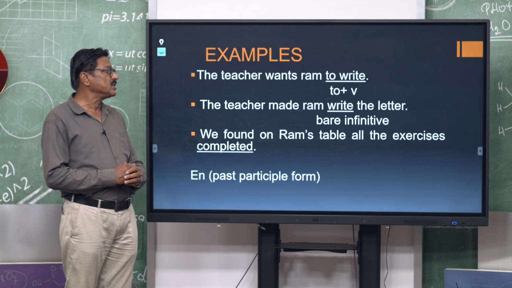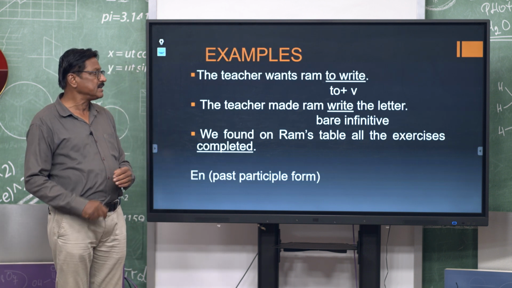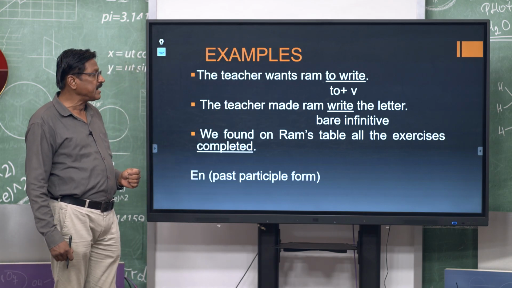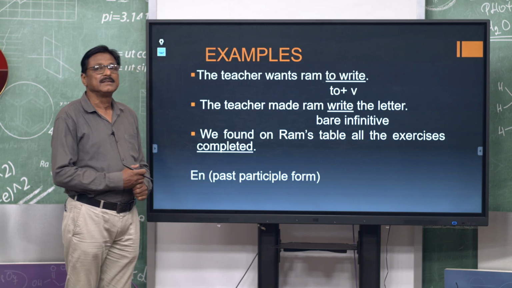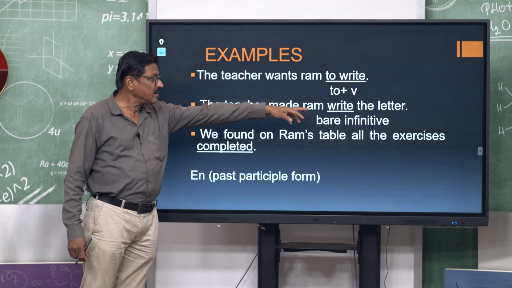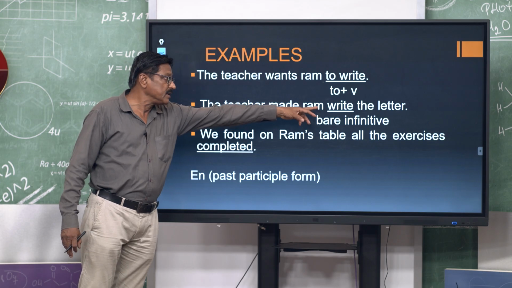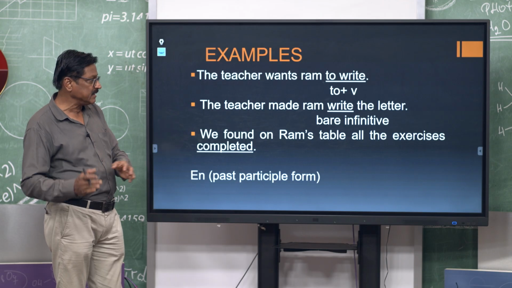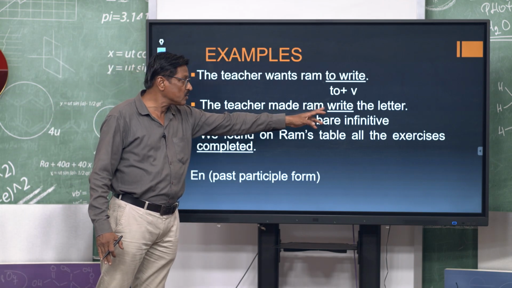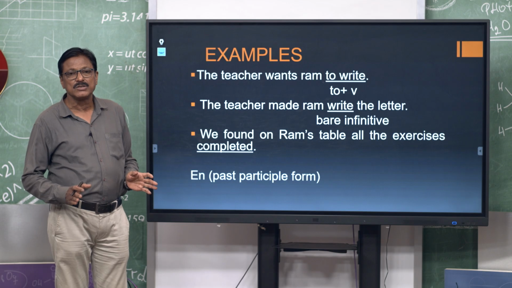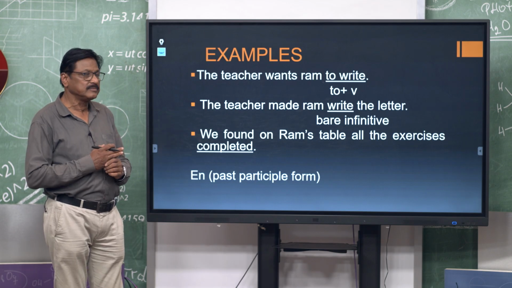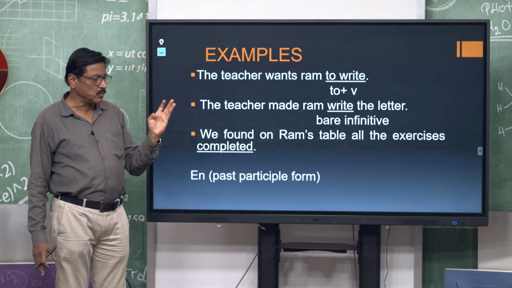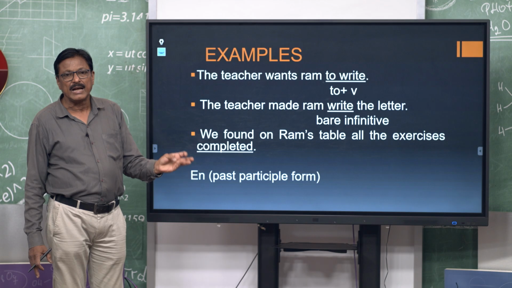Now, we see the teacher wants Ram to write, that is also a to infinitive, to plus verb, underlined. The teacher made Ram, Ram will be a capital letter, then write the letter. Here is a bare infinitive. You can see, the teacher made Ram write. This verb is non-finite because there is no "to" before it. So, we call it bare infinitive. Okay? We call it bare infinitive. So, we got 2 types of non-finite verb, to infinitive, bare infinitive, and ing form.